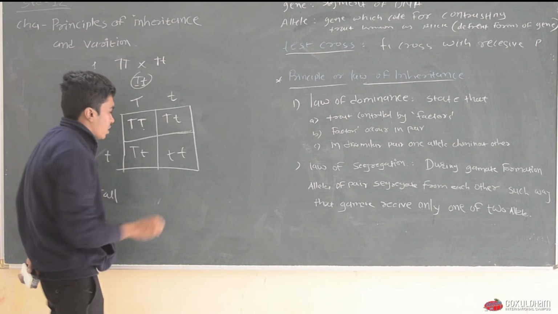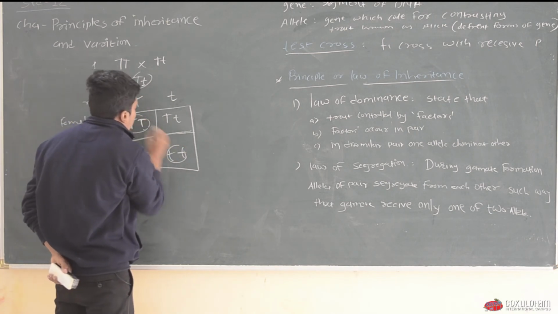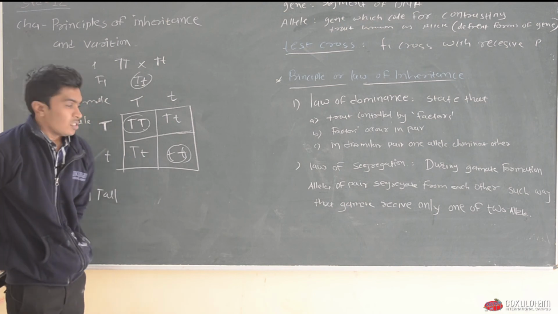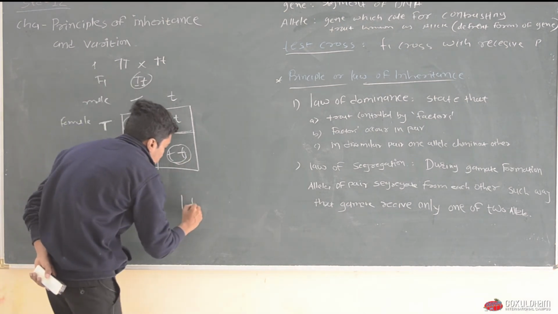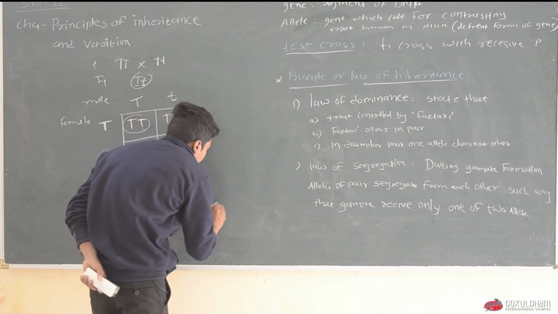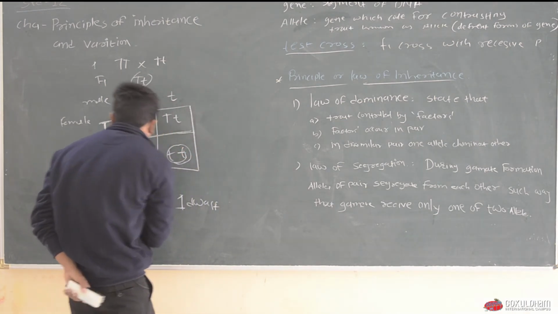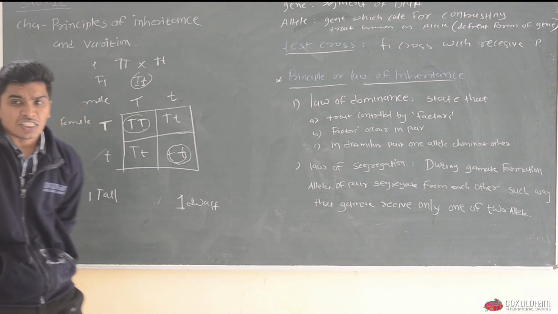Here both the alleles are for dwarf plant, so one dwarf plant will occur.